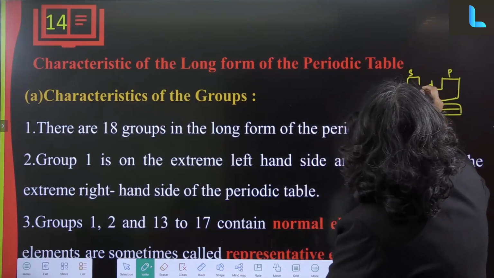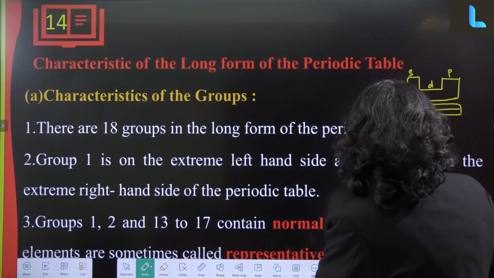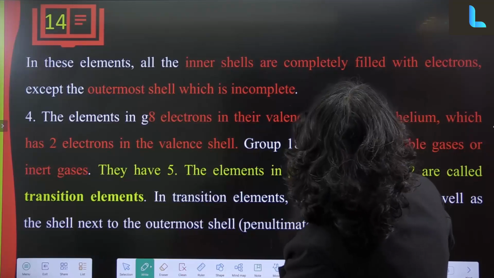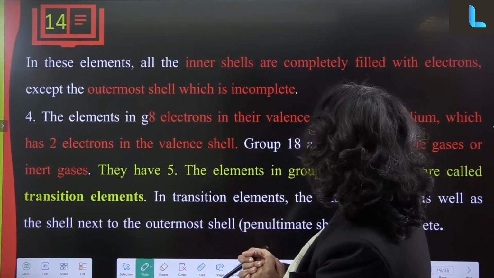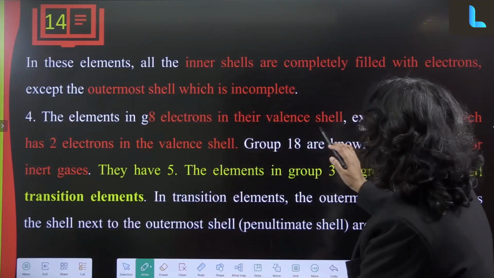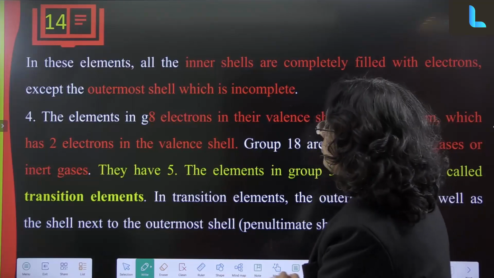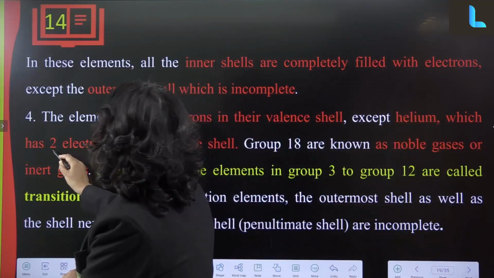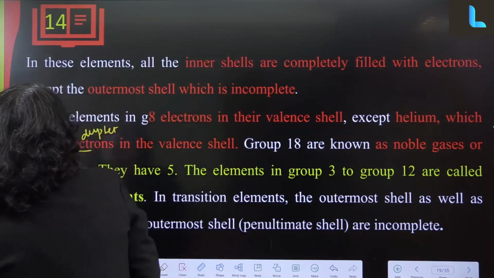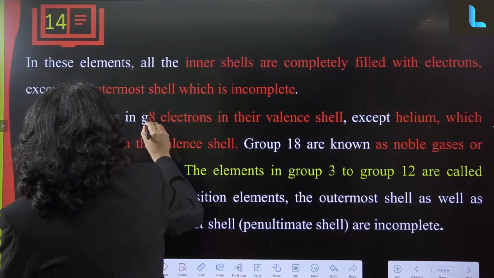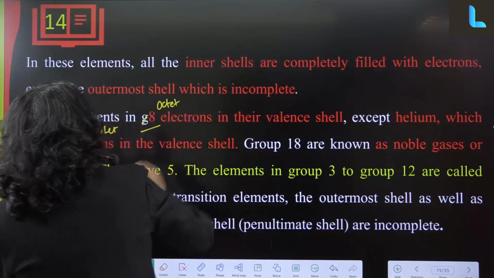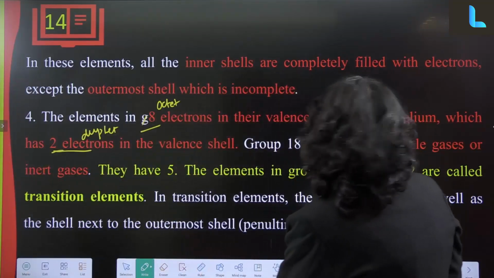So, here we can say group 1, 2 are here and 13 to 17. In these elements all the inner shells are completely filled with electrons except the outermost shell, which is incomplete. Then the elements in group 18 have 8 electrons in their valence shell except helium, which has 2 electrons. Here 2 electrons is called duplet. Outermost 2 electrons completion is called duplet, and 8 electrons is called octet. Octa word is used for 8. Group 18 are known as noble gases.